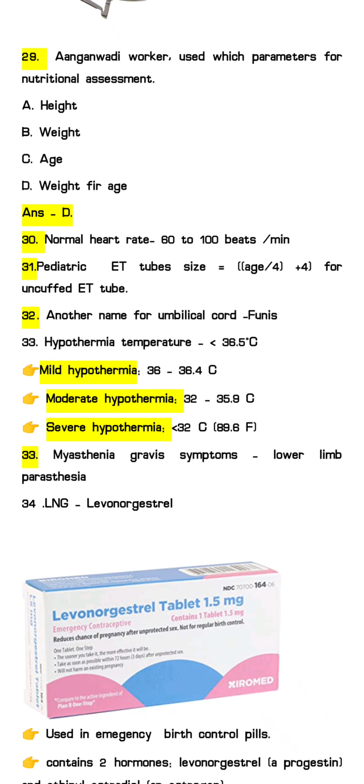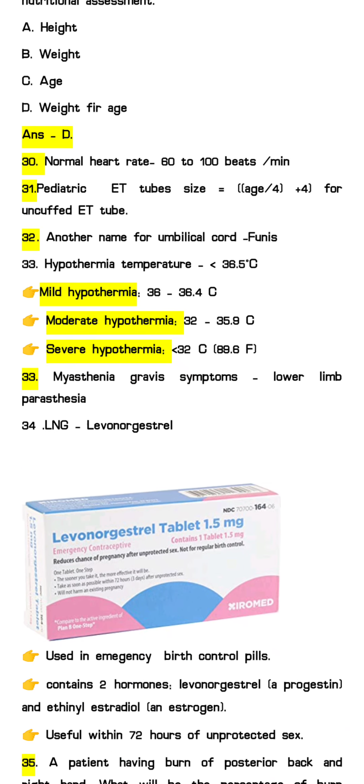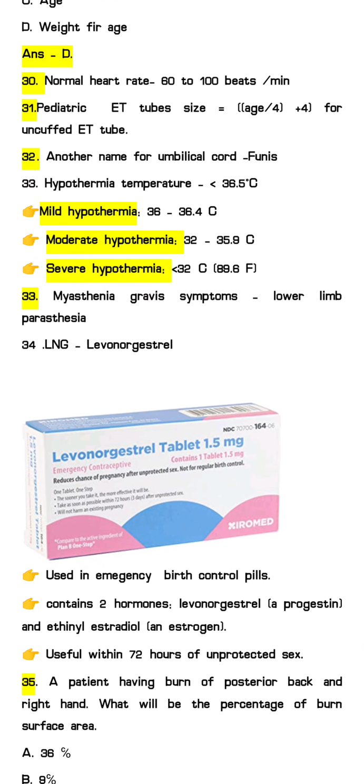So they have asked the next question regarding the ET tube size. For the uncuffed ET tube size in pediatrics, there is a formula: age divided by 4 plus 4. Next question: another name for the umbilical cord, that is Funis. Next question regarding the hypothermia temperature, that is less than 36.5.